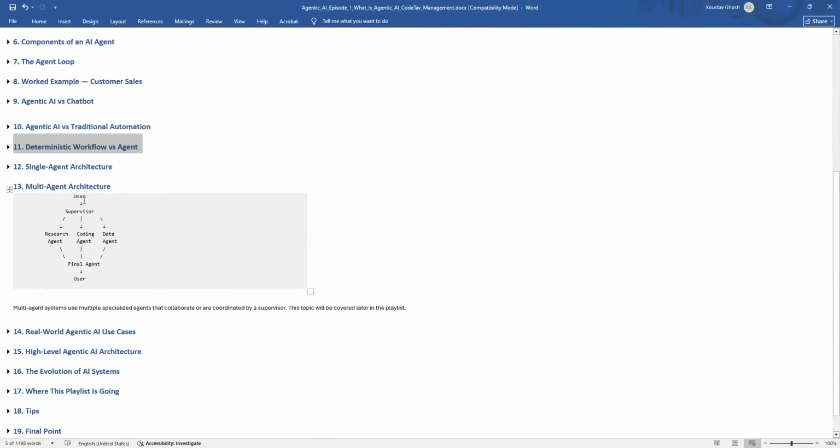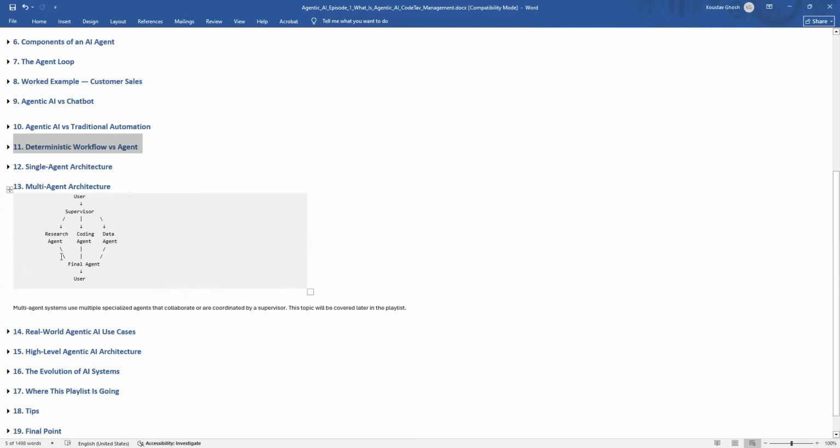Suppose user, then supervisor, then research agent does the research, then coding agent does the coding. Then data agent will prepare the data modeling or the database management part, data processing, data collection, like that. So from the combination of all, we will get the final thing. We can consider that as the final agent, and the response will go to the user.